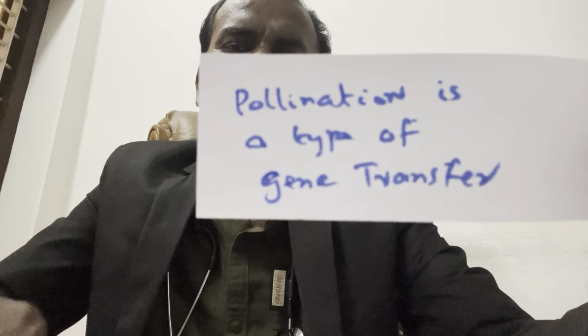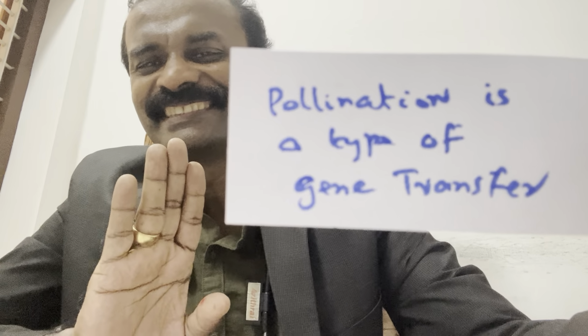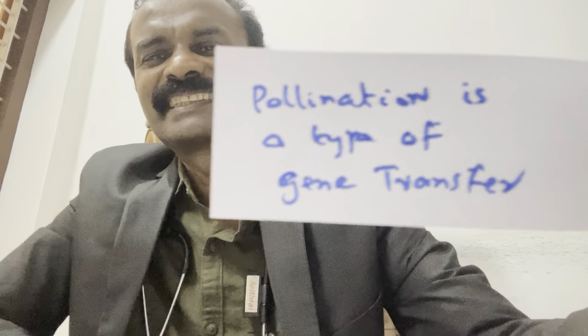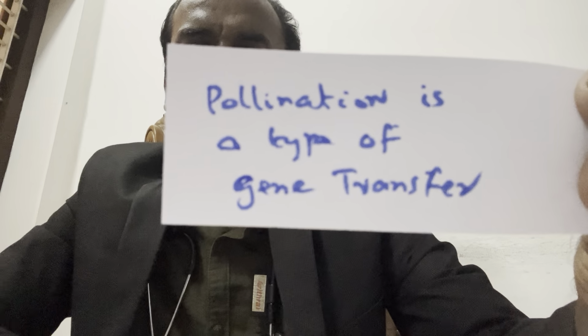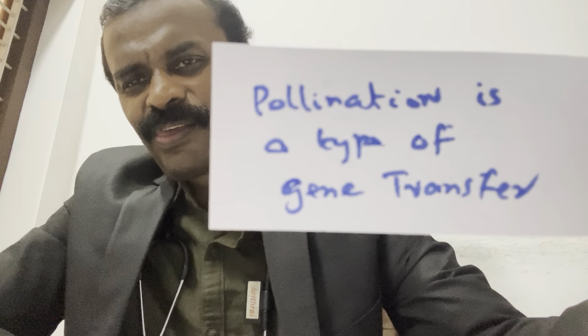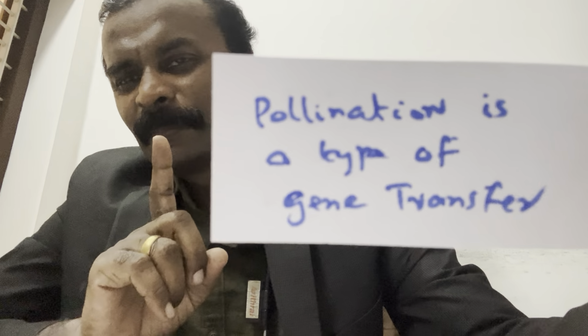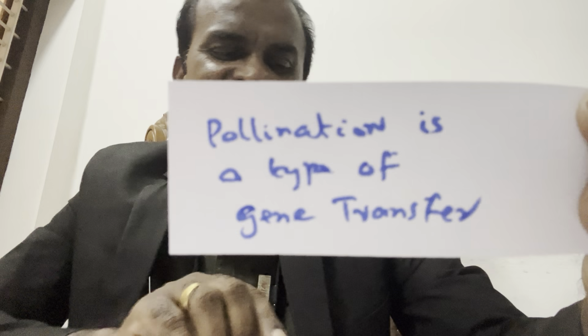Pollination is a type of gene transfer. True or false? See, true or false statements are not that easy. You must know the depth of the subject. What is your answer?